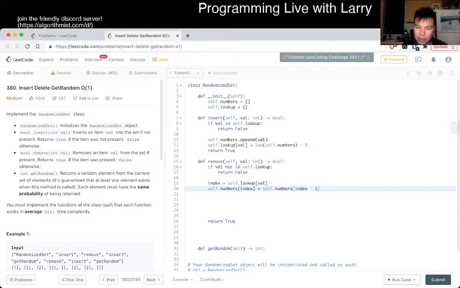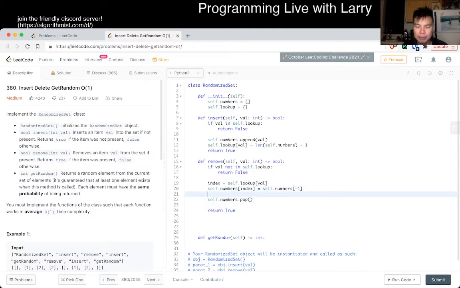Oh no, that's not true. This is n minus 1, so this is just this, but I was confused. So basically it sets it to the last element, and then we want to remove the last element. And that's pretty much it, except we have to update the lookup table. So lookup table of value is equal to index. Oh no, sorry. The lookup value of the new value is the lookup index.